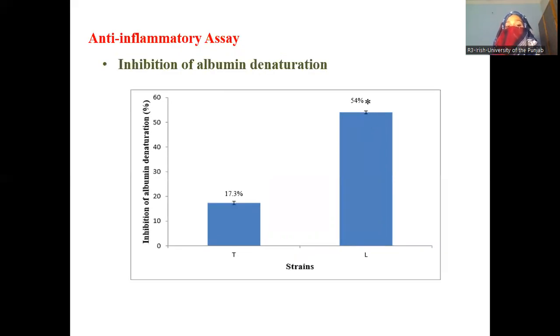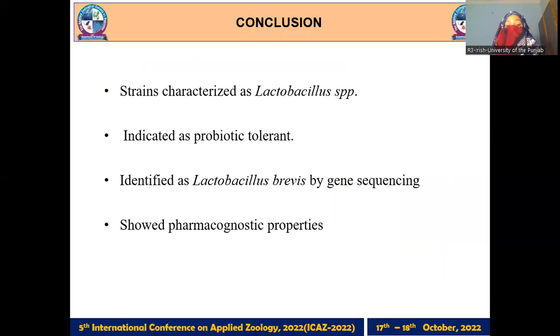Next is the anti-inflammatory assay, in which we checked the inhibition property, to check that protein can be inhibited by denaturation. In this you can see that the strain isolated from leopard is giving high anti-inflammatory activity of 54%, and the tiger strain is giving 17.3%.